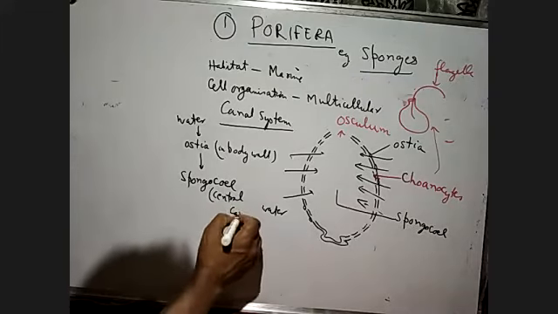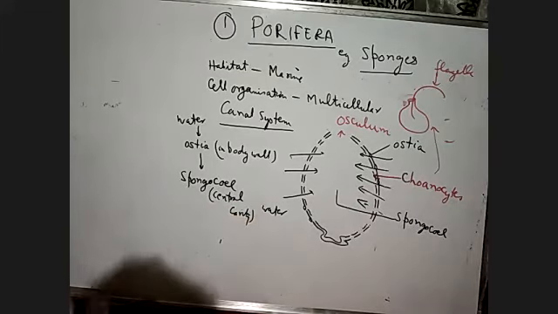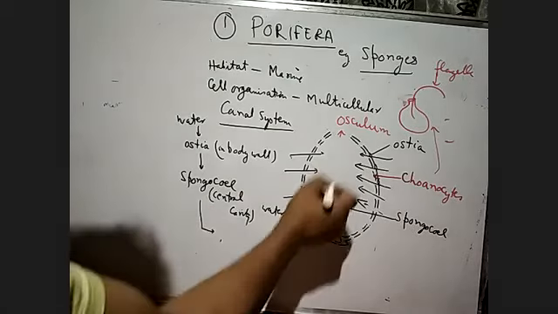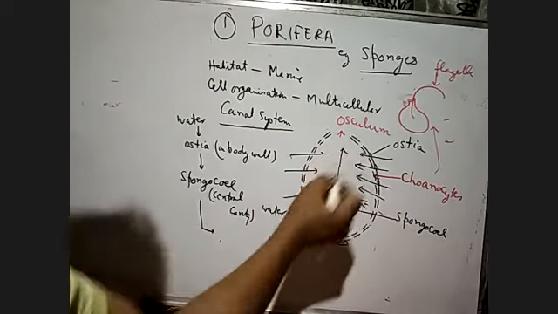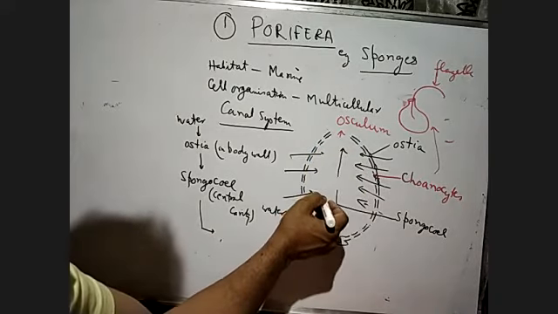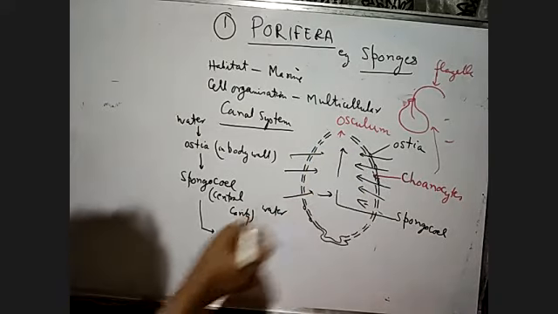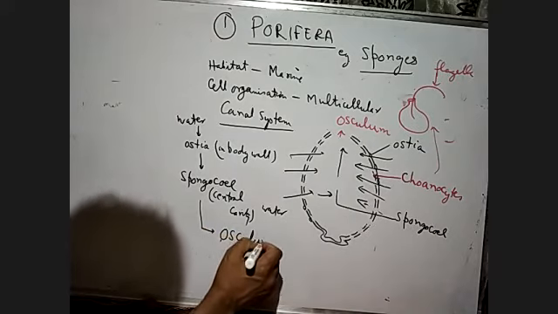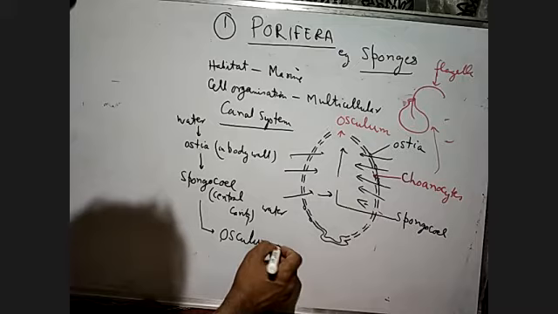This is the central cavity, we can say. And from the central cavity, it goes into the osculum, and from the osculum it goes out.